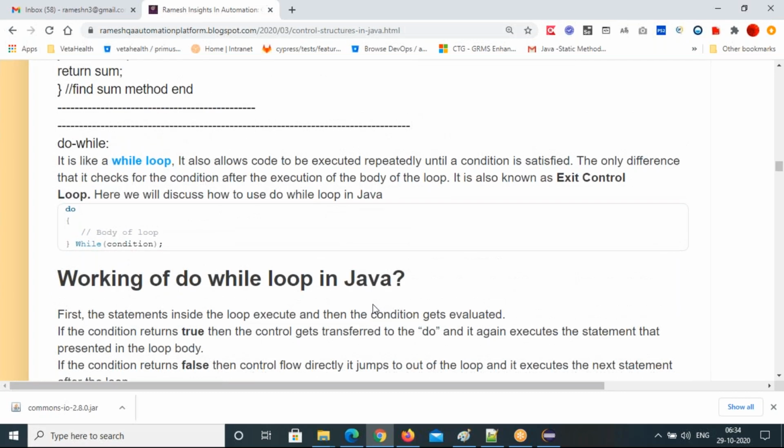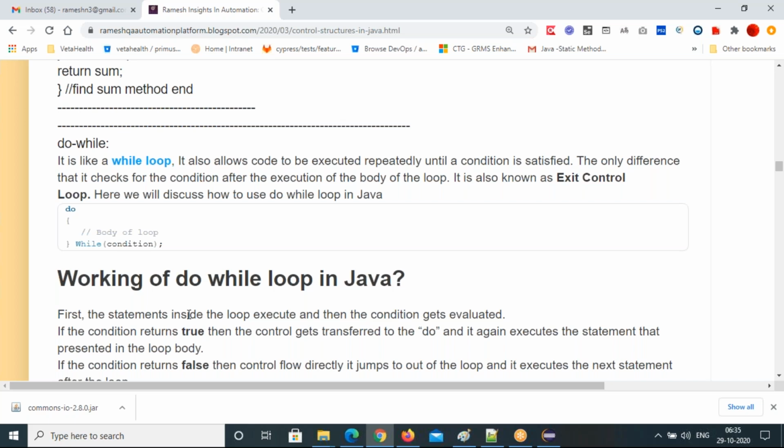Let's get started with the do while loop. Yesterday we saw the while loop. A while loop first checks the condition, then the body of the loop executes. If the condition is true, only then the statements inside the while loop body will execute. The do while is a little bit different. It is also another loop, but it's different.